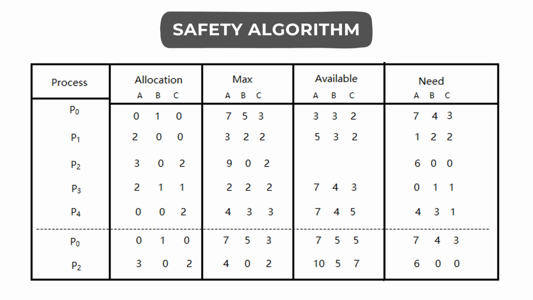So since five instances of resource type B are available in the system and two are already allocated to the processes, there are only three available instances of resource type B.